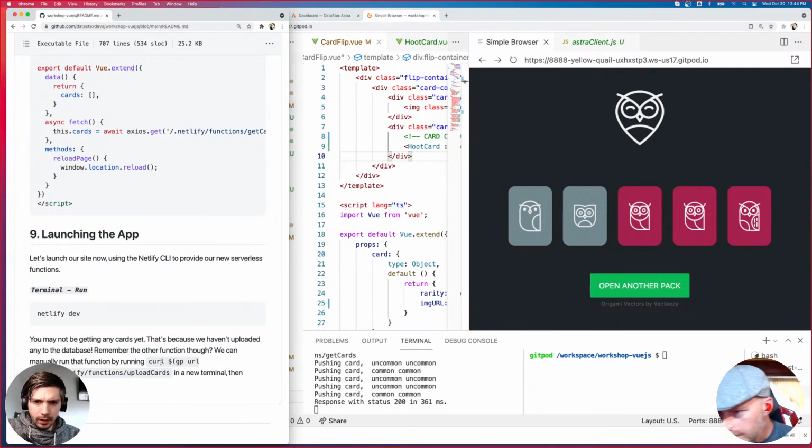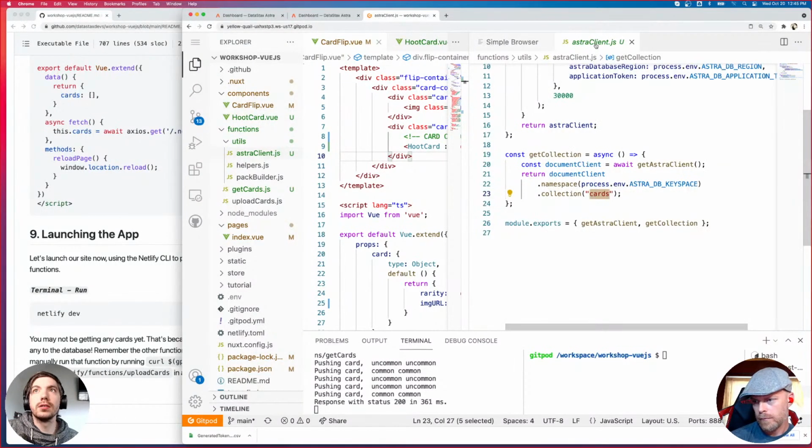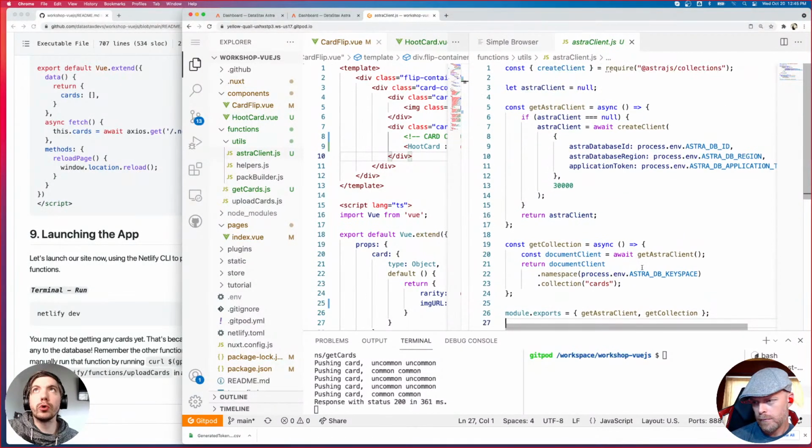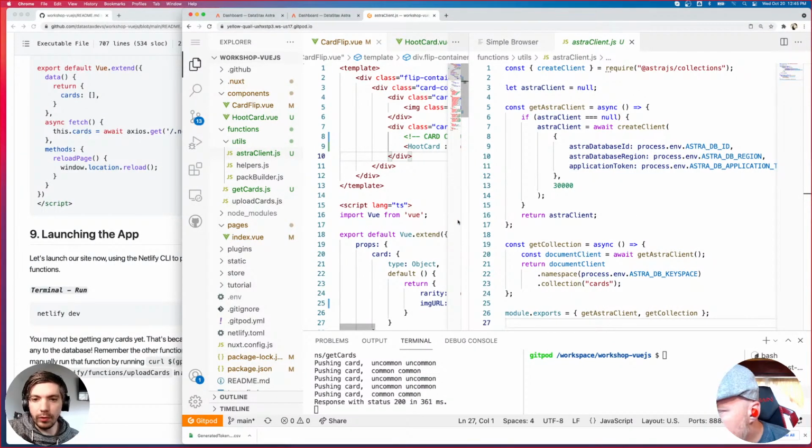Devendra, task timed out after 10 seconds. Is that when running the curl command? I wonder if your database connection settings are not correct. So if it's running the curl command, make sure your astraclient.js is structured correctly. Again, this is stuff that you can copy straight out of the GitHub repo if you're worried about typos.